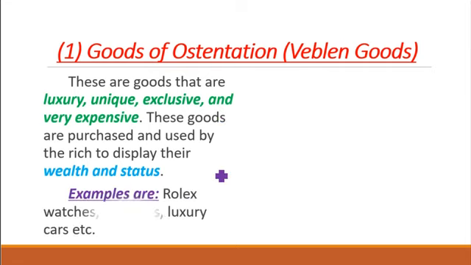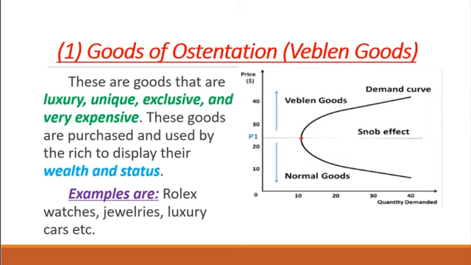Some examples of these goods are Rolex watches, jewelry, luxury cars, and so many more. So what does the curve or the graph of Veblen goods look like? If you look at it here, below the region of P1, down here, are the normal goods, what you would expect to happen under the normal law of demand. The curve is supposed to slope downward from left to right, as you can see in this region 1.